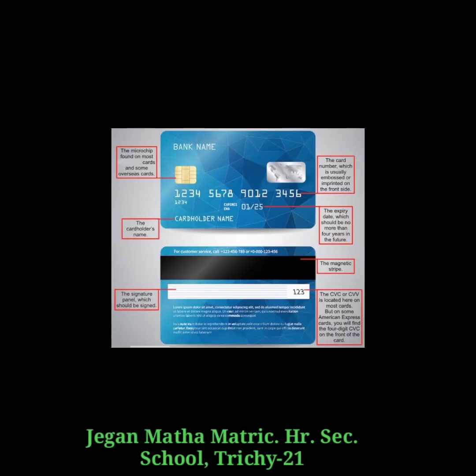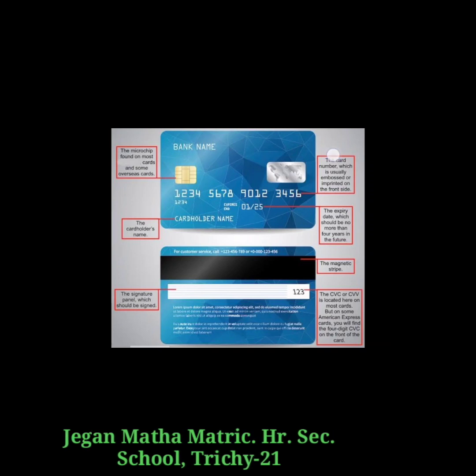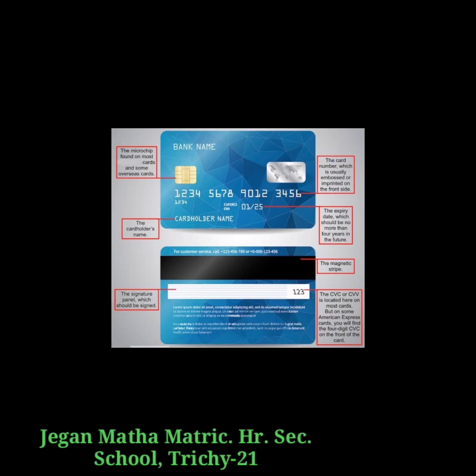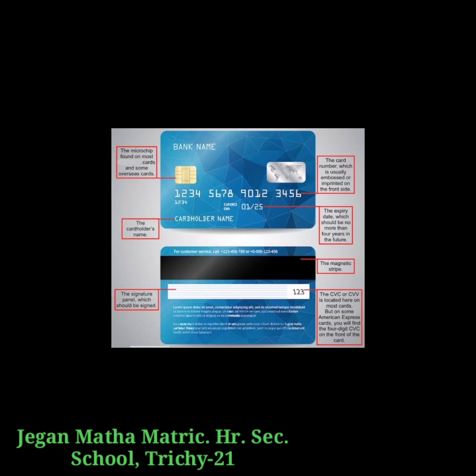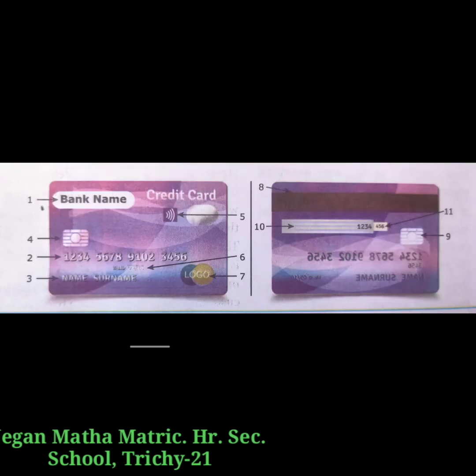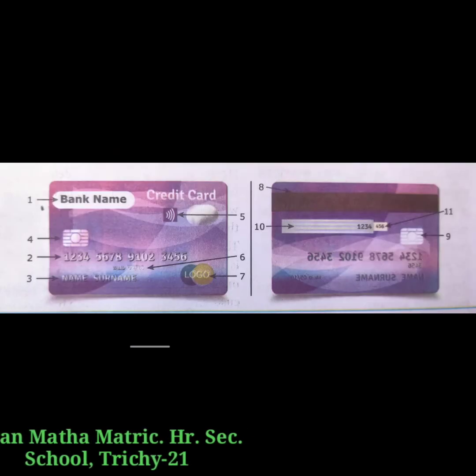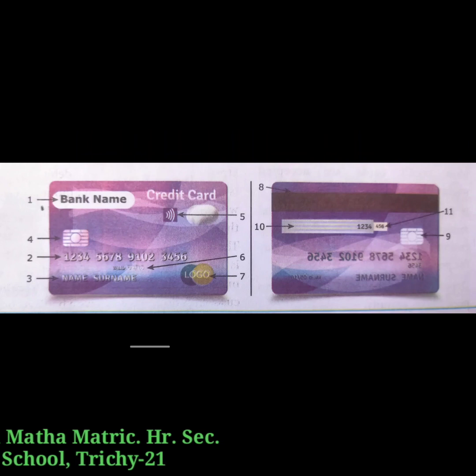Now, the first one is the publisher. That is, we can say the bank name or emblem. So, the publisher is the emblem of the issuing bank, along with the subcategory or scheme, if any.